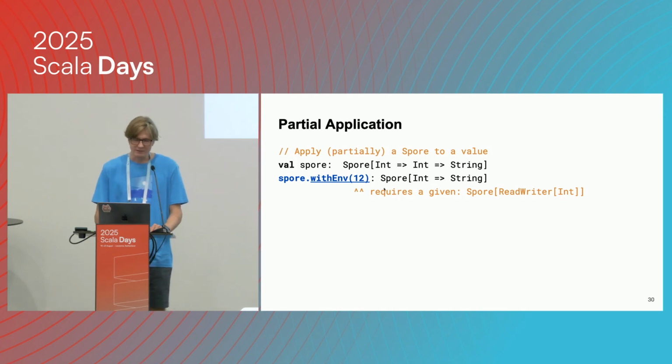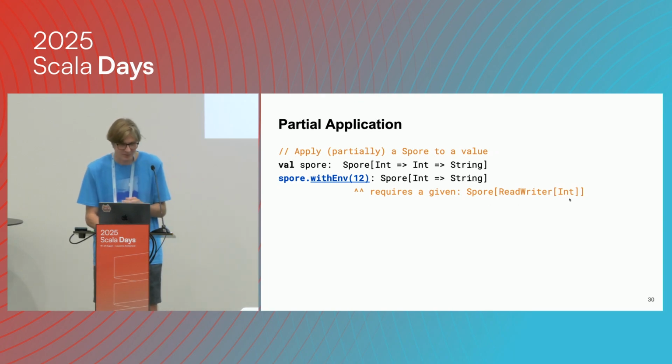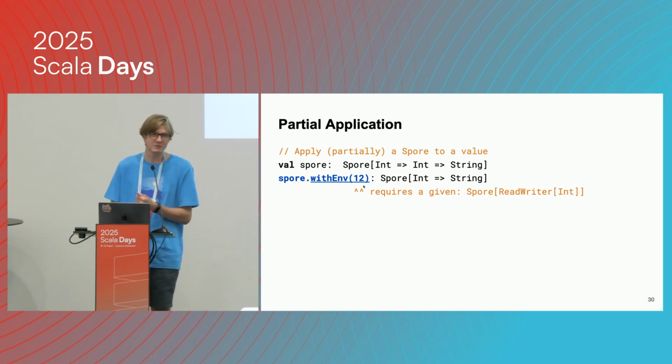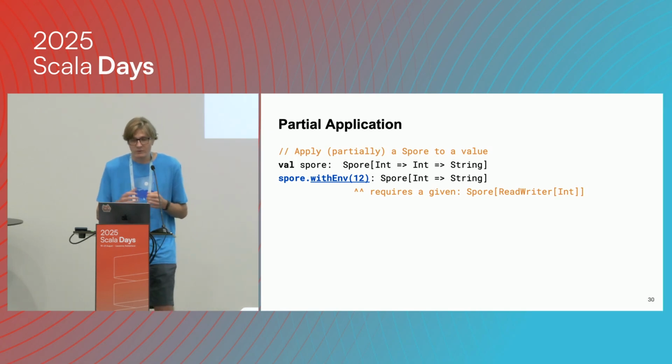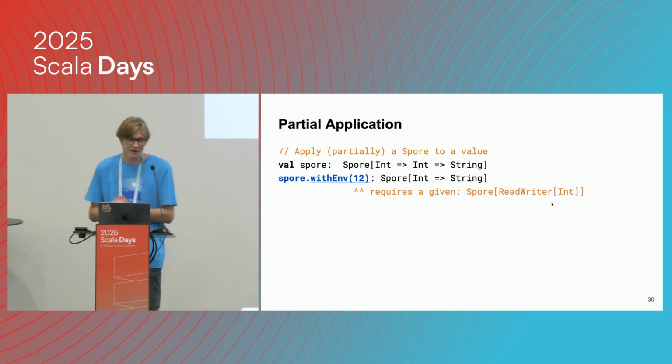And doing so requires... okay, so this is nice. We still retain a spore. Partially applying it to 12, though, requires a given, which is a spore of a read, write, or int. Now, why do we need something like this? Well, first of all, we need to be able to pickle this 12 so that we can capture it. But we also want to be able to pickle this pickler itself, so that we can later unpickle the pickler, so that we can unpickle the pickled value 12, right?